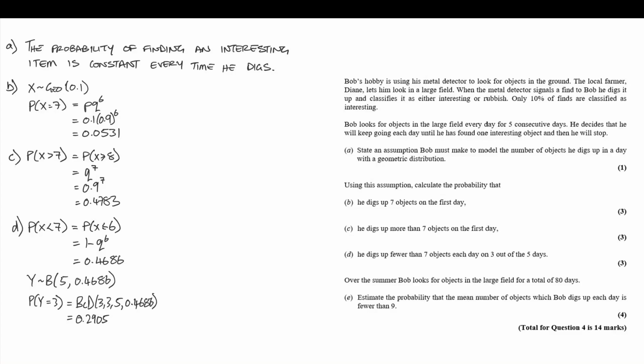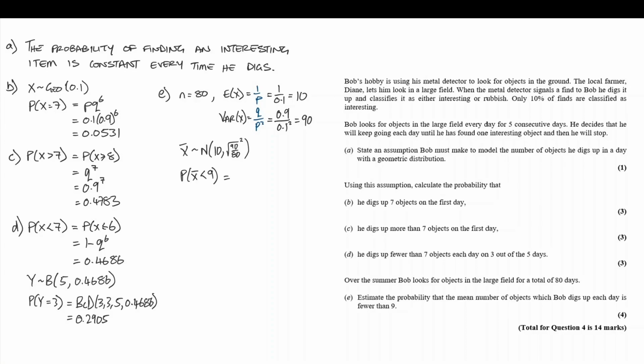What we need to operate the central limit theorem is a value for n, the expectation of this distribution, and the variance of this distribution. Well, the expectation of X, that's 1 over p. So 1 over 0.1, that's 10. Expectation of 10. The variance is q over p squared, 0.9 over 0.1 squared, and that gets us 90. So we have the expectation and the variance. We can put together the X-bar distribution. Mu is going to be 10, and sigma squared over n is equivalent to 90 over 80. Let's make sure we put on the squared.